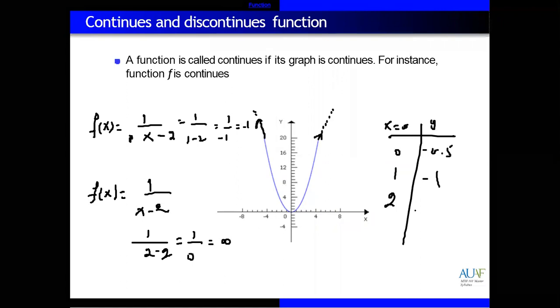So for x equal to 2, we don't know the value. Whether it is positive, negative, or 0, we don't know. When you draw a graph of this function, this will give you a break in the graph, because at x equal to 2 we don't know the value.